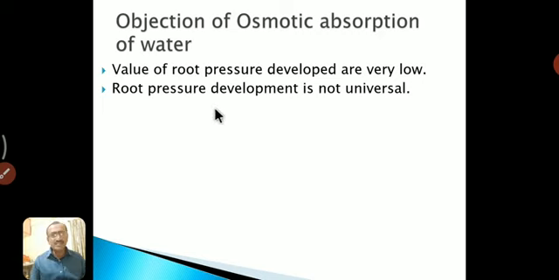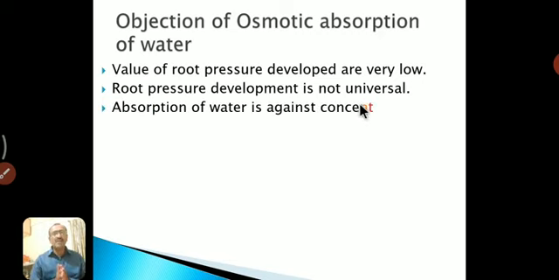What this objection says is that root pressure development is not universal. There are different varieties of plants, and root pressure is not the same in all these plants. There is a difference of root pressure due to the different environmental conditions, availability of water, and the osmotic pressure of that specific plant. So another objection is that root pressure development is not universal.